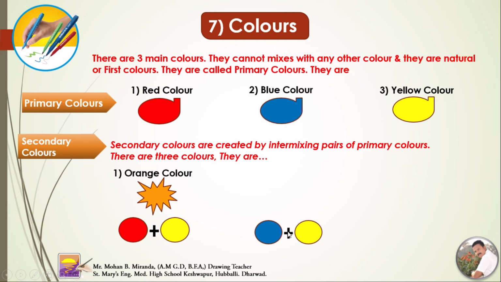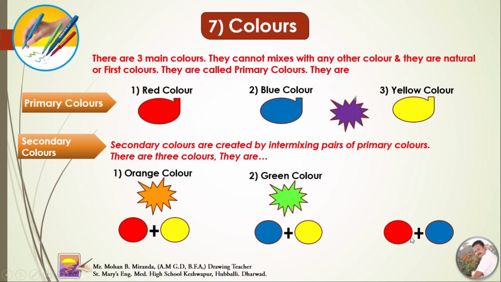Blue plus yellow, both primary, if you mix together, you can get the green color. Red plus blue, if you mix together, you can get the purple or violet color. Orange, green and purple are the secondary colors.